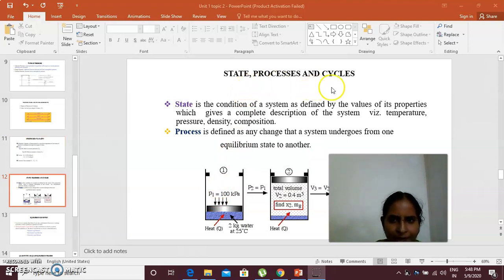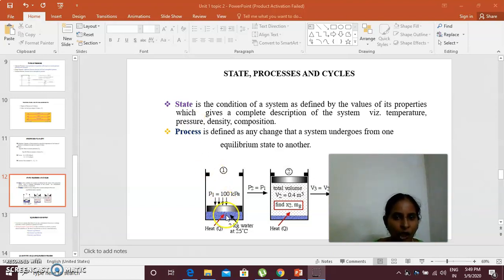State, processes, and cycles. What is the state? What is the state of the system at that particular time? Why should this term be described in thermodynamics?